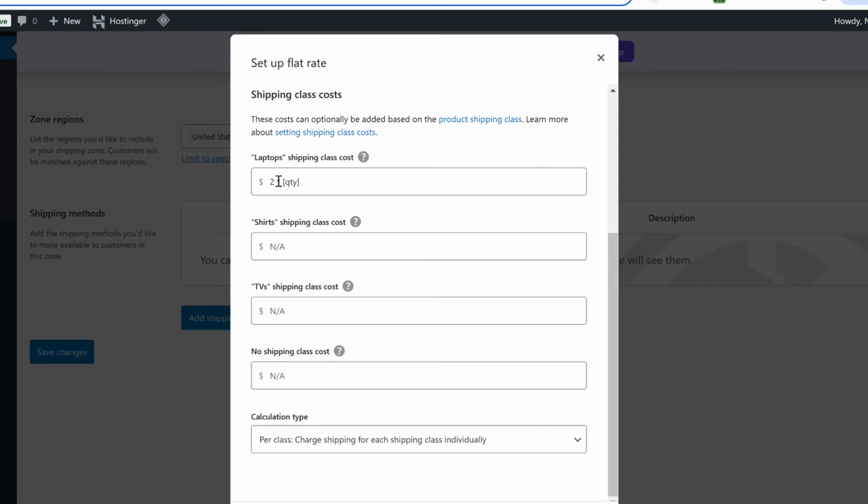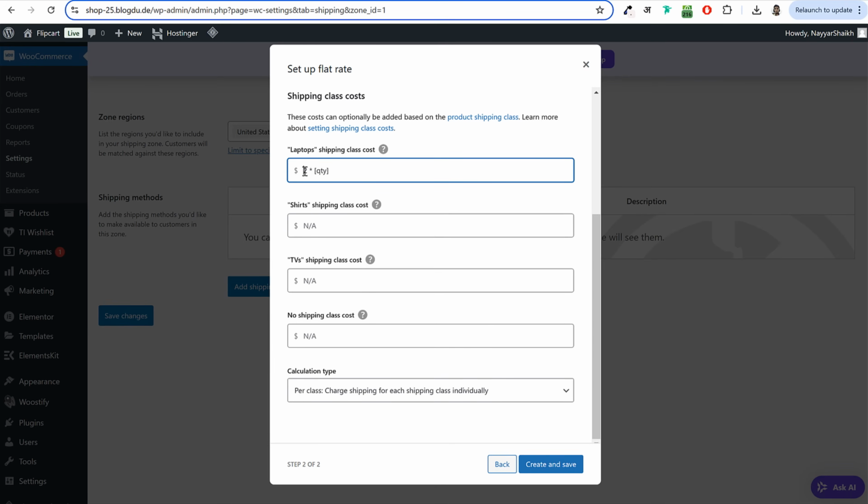Okay, so for laptops, in fact, I'll increase this to maybe $5. If somebody is purchasing a laptop from USA, I'll charge them $5 per quantity. If somebody is purchasing t-shirts, maybe I'll charge them $1 per quantity per t-shirt. If somebody is purchasing televisions from my website and the customer is from USA, maybe I'll charge them $10.